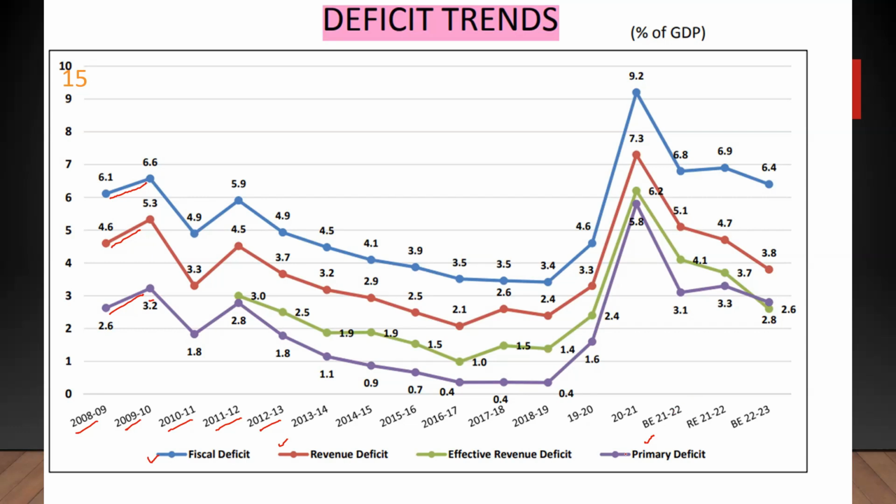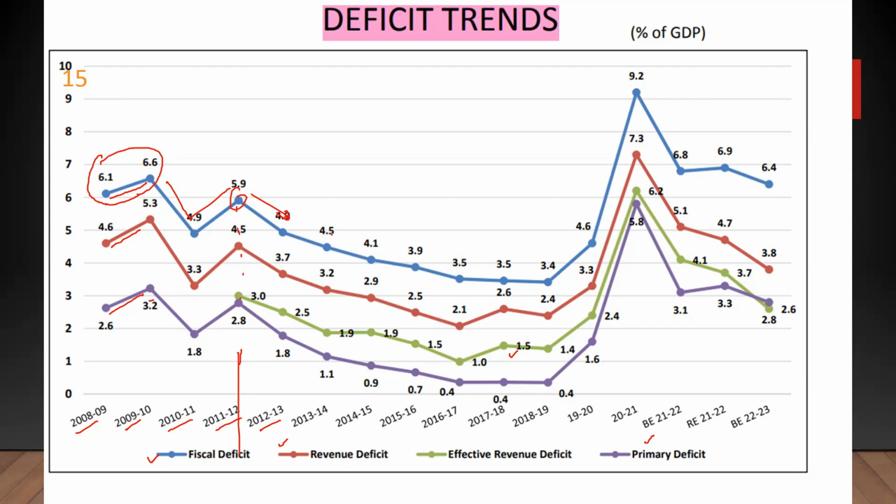Now you have a green colored one over here, which is called the effective revenue deficit. Now, I want you to have a look at these figures over here, 2008-9, 2010. The fiscal deficit to GDP ratio was over 6%. Then it reduced a bit, increased again, then it started falling continuously. After 2011-12, the fiscal deficit to GDP ratio has fallen continuously. Keep this in your mind.